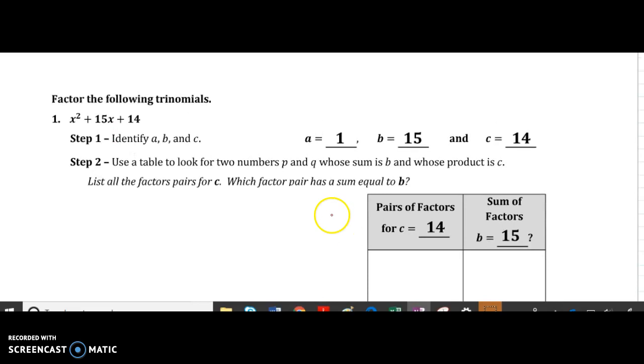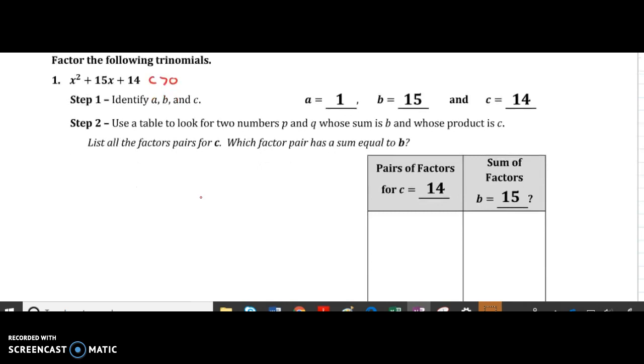So here we have a positive c, so here our c is positive, and we want to find pairs of, so we're going to want to figure out what the factored form is. So this is expanded form right here. It wants us to factor this trinomial. So first step, identify a, b, and c. So a is 1, b is 15, and c is 14.